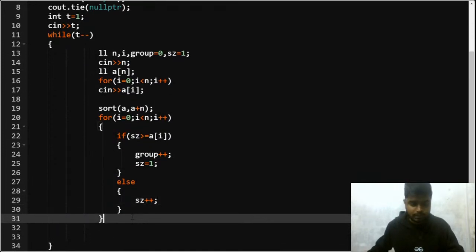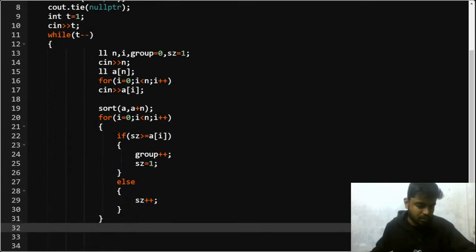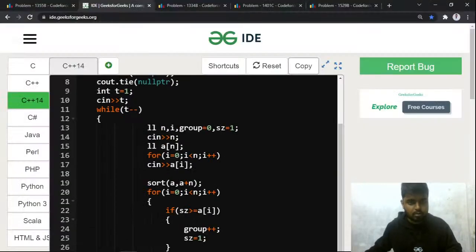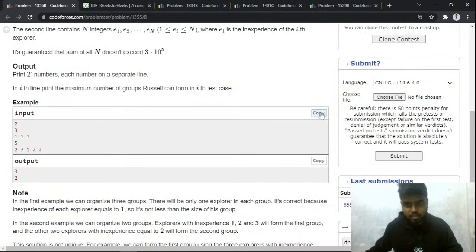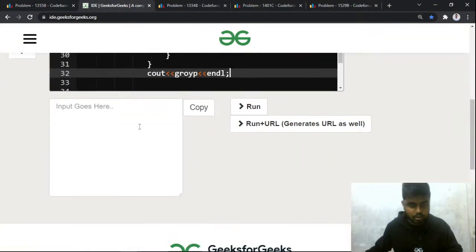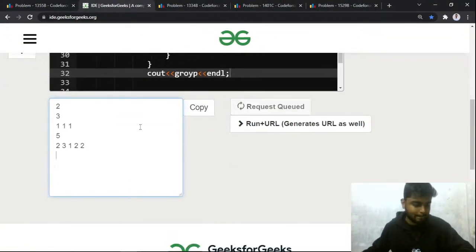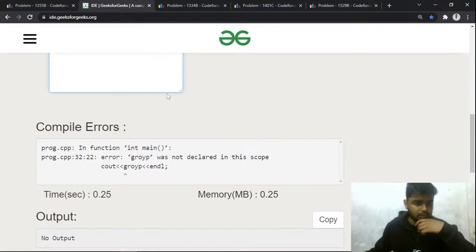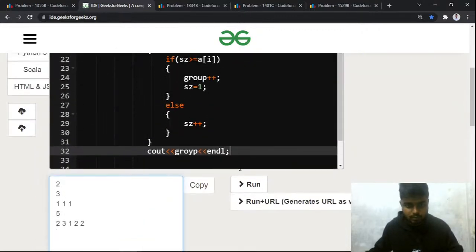After this, what I'll be doing next, can someone let me know in the chat? I'll simply print out the groups, right? So let me copy the test case and see whether my code works on this or not. It's running on the samples. Let's see what we get. Okay, some compilation errors here and there.